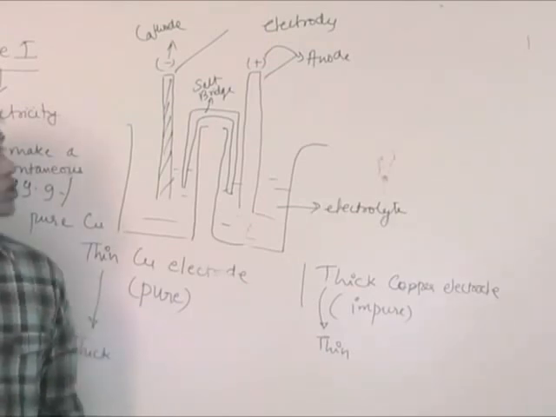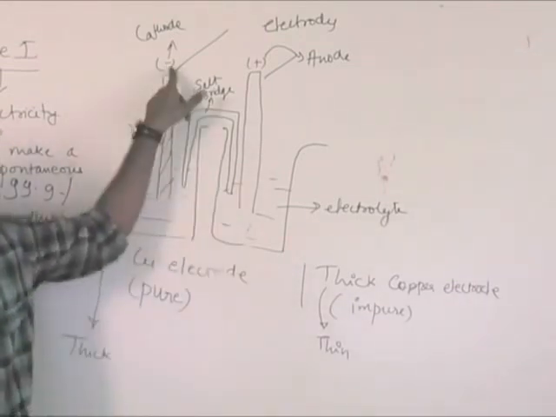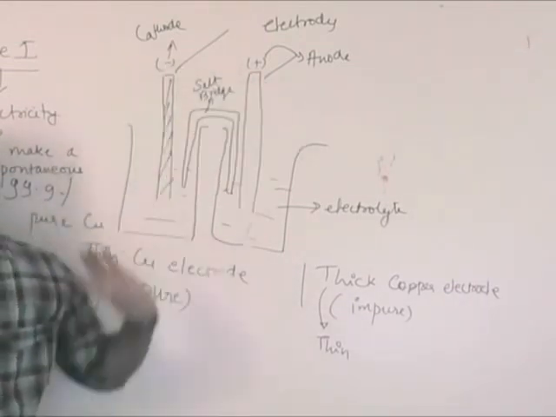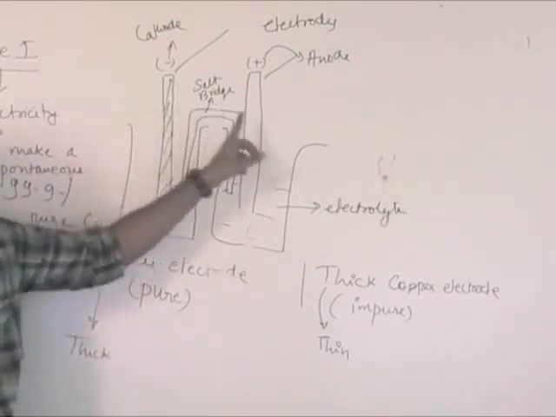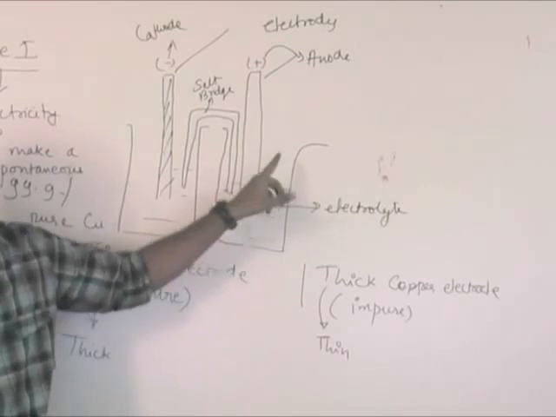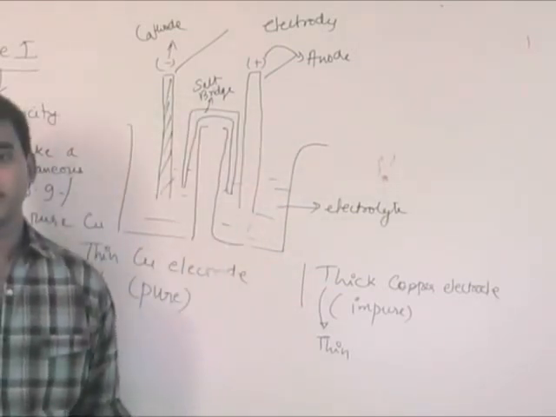The only difference in the two cases is that the terminals having negative and positive charge will change. For example, in case 1, this is the cathode and this is the anode. In case 2, this will be the anode and this will be the cathode. That is the only difference.